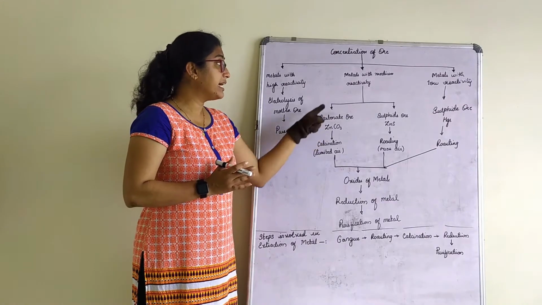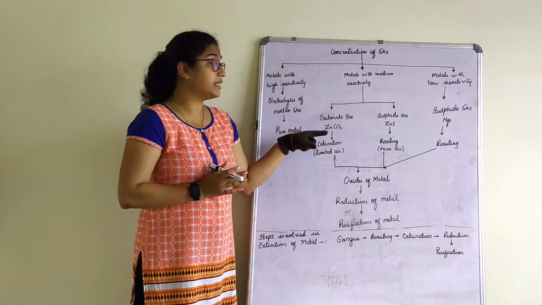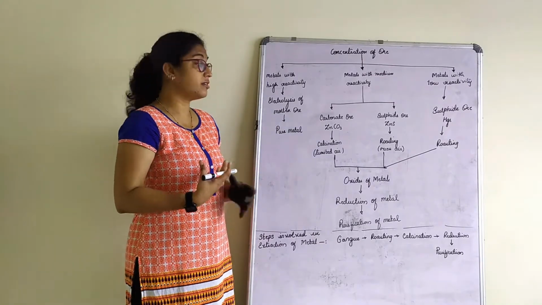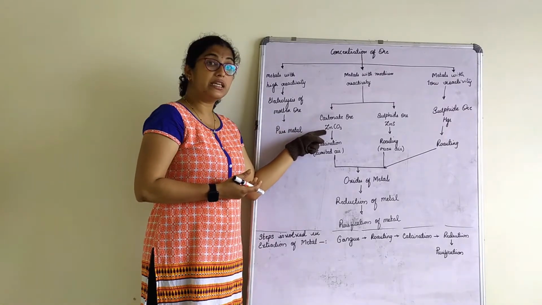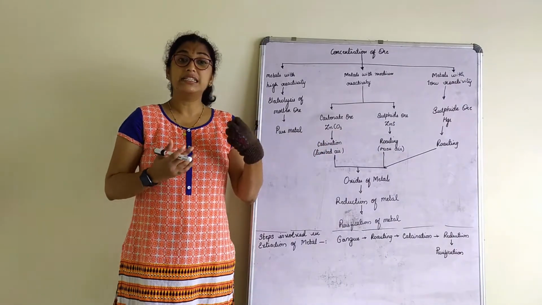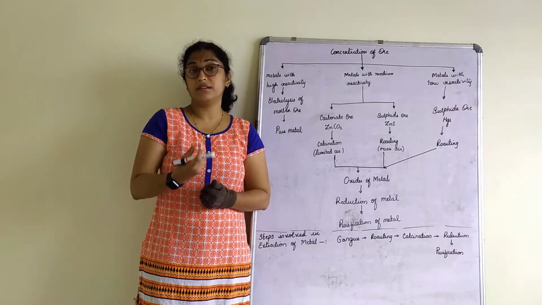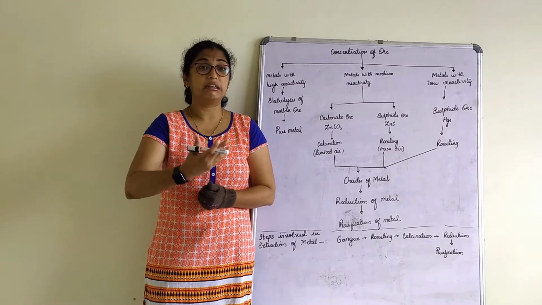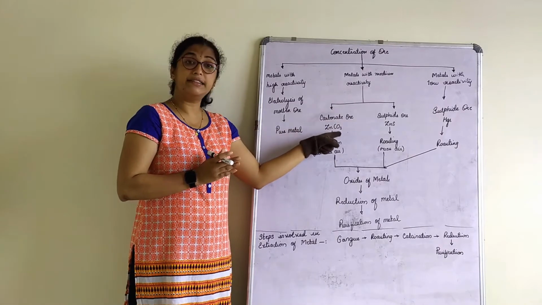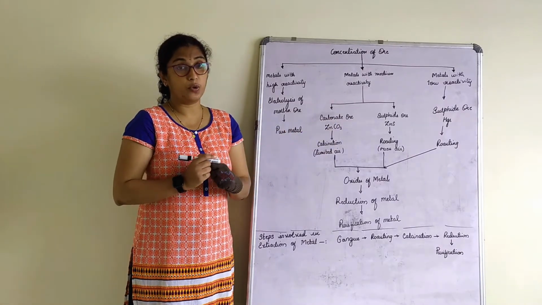So we can say that a metal of medium reactivity, that is zinc, is found naturally in the earth crust in the form of zinc carbonate and zinc sulfide. That means zinc is obtained from the earth crust as a naturally occurring mineral, in the form of a sulfide ore and in the form of a carbonate ore.